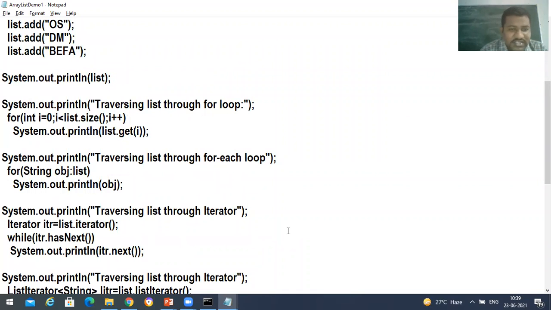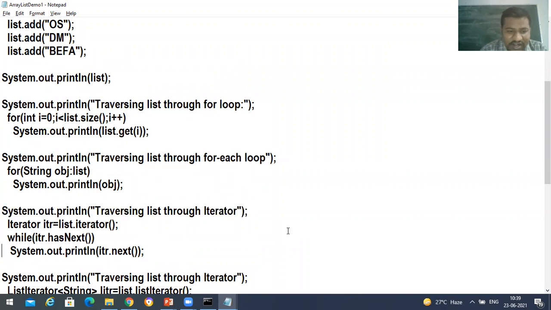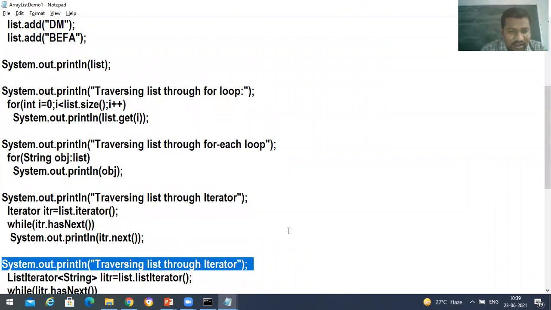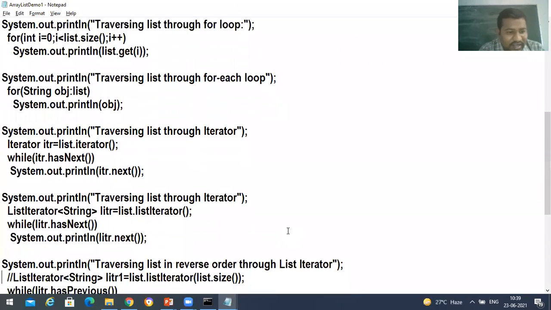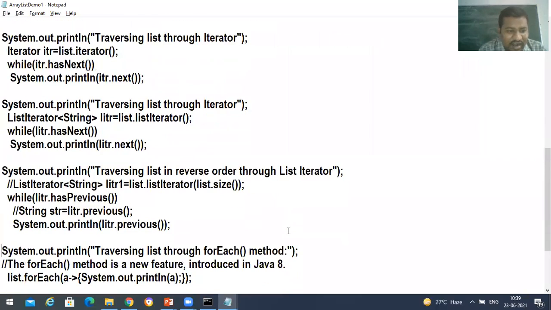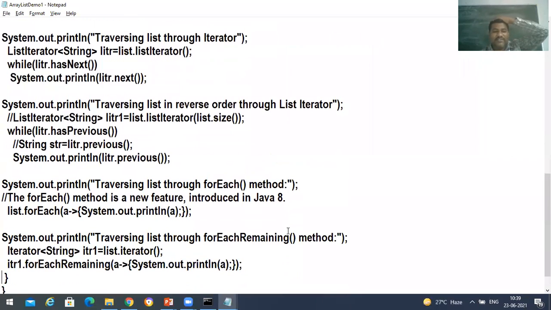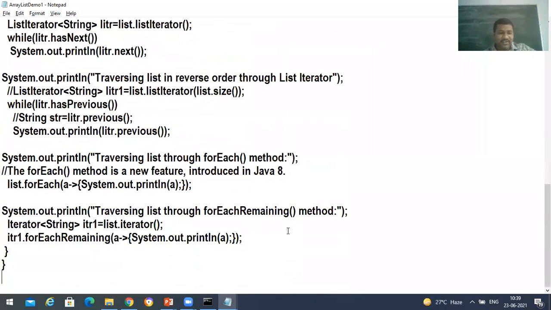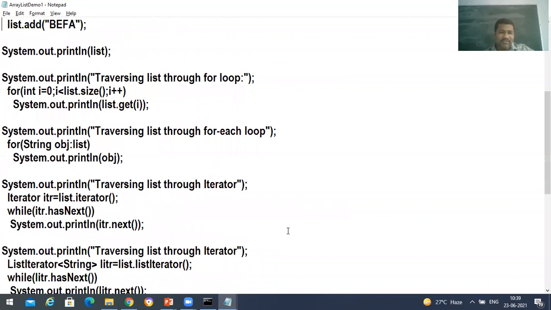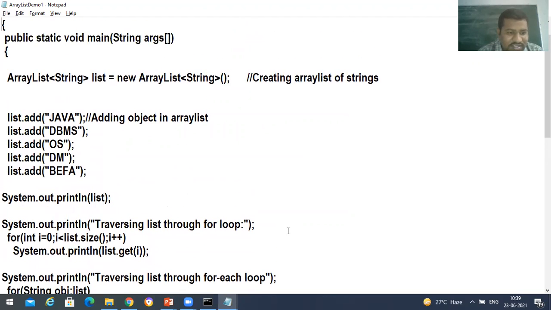So what are all the different ways? By using a for loop, by using a for each loop, by using a list iterator, traversing using an iterator, traversing in reverse direction using a list iterator, and traversing using the for each remaining method. Different ways are there to traverse that particular list. We'll discuss up to this. Let's see.